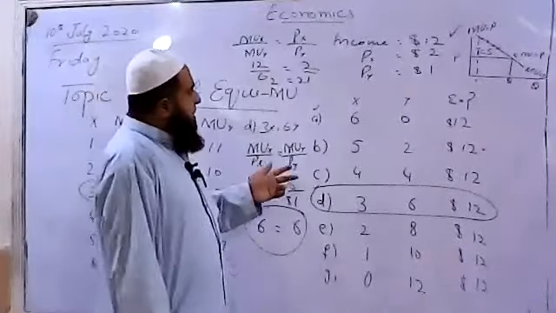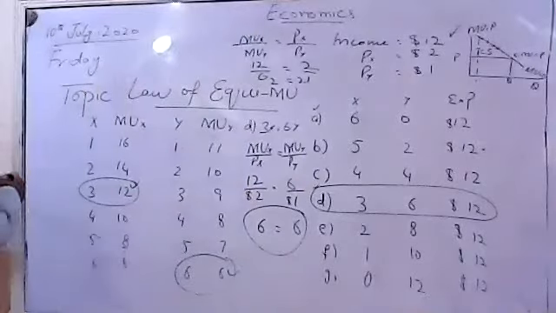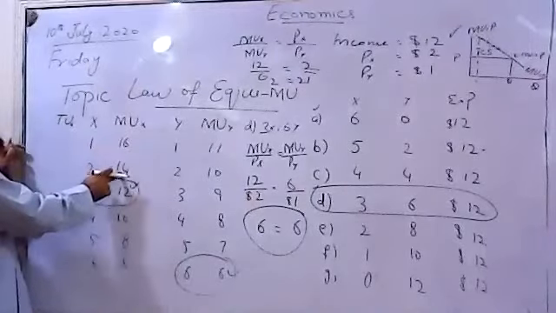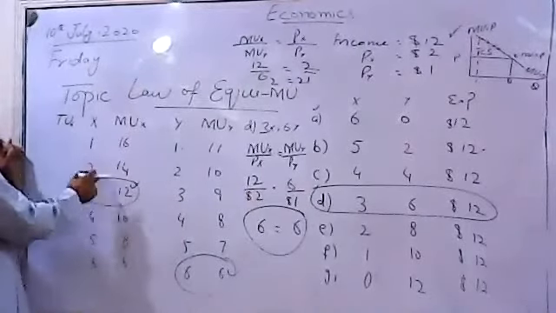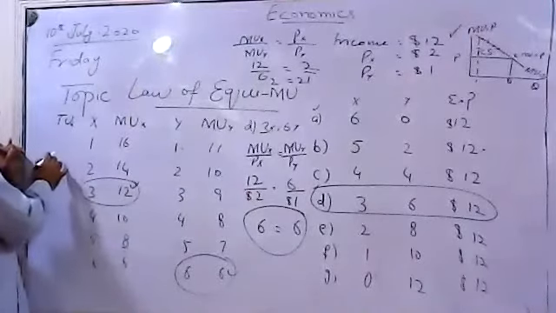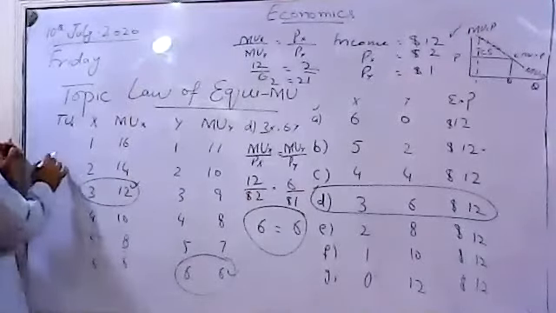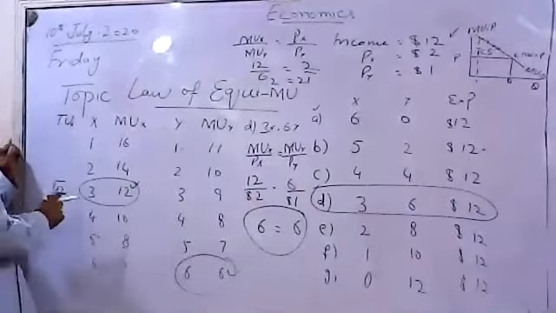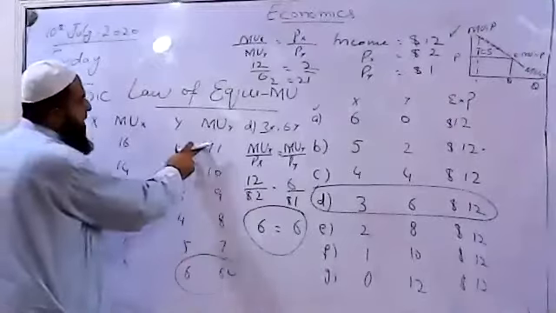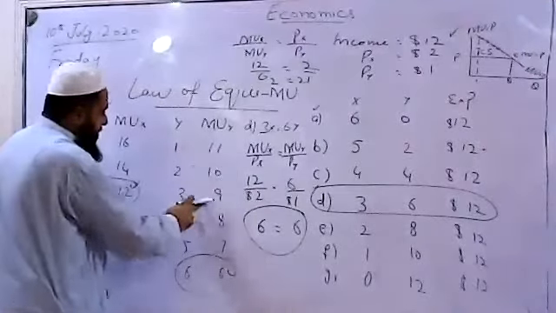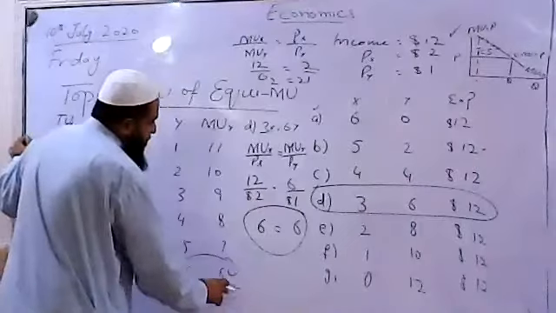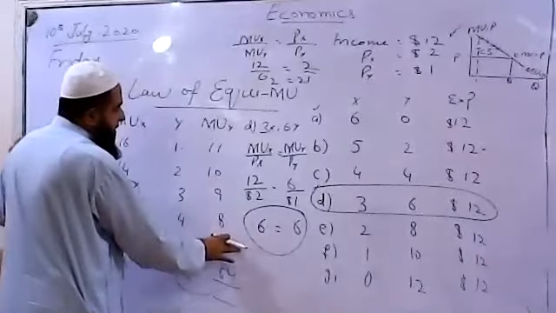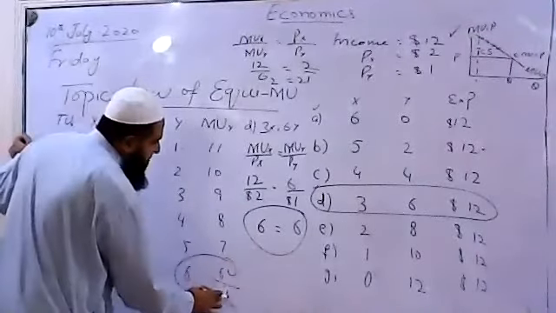You can also find the total utility of the 3 units consumed. 16 plus 14, 30 plus 12. This will be the total utility of the 3 units. That is going to be 42 for the 3 units consumed. Whereas the marginal utilities are added up for all these 6 units of Y, you can find it will be 11 plus 10, 21, 30 and 38, and then 45 and 6, 51.